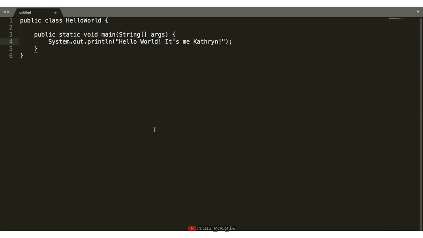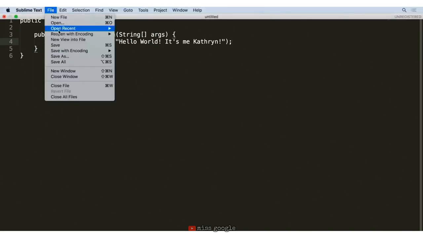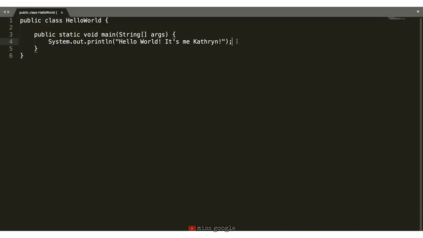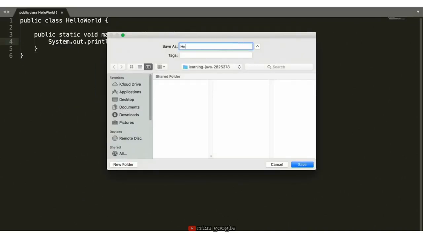With our code done, we'll save this file by clicking File and then Save. We'll name this file HelloWorld and give it the .java extension because it is a Java file. Java conventions require the file name to be the same as the class name, so make sure the file name and the class name match. You can save this anywhere you'd like on your computer, but we are going to be saving it to the Learning Java folder on my desktop.